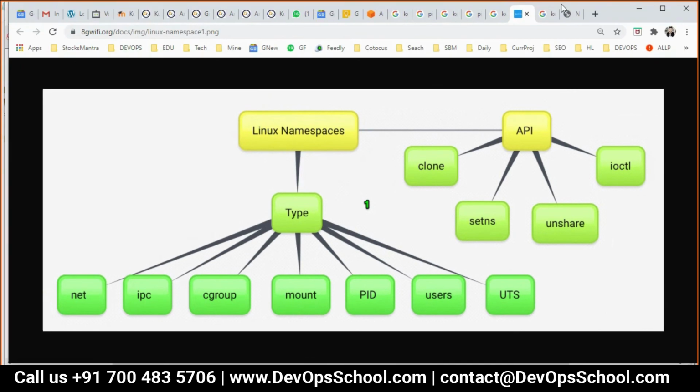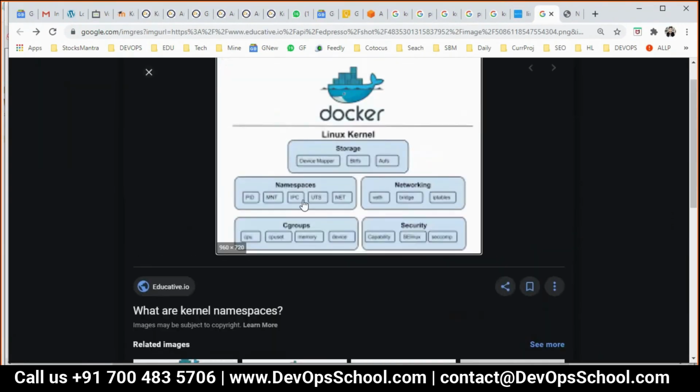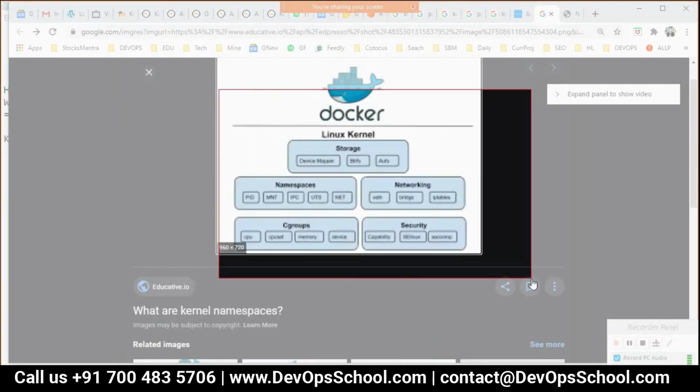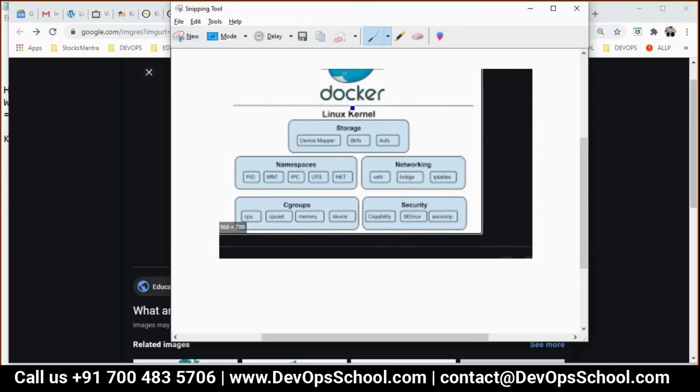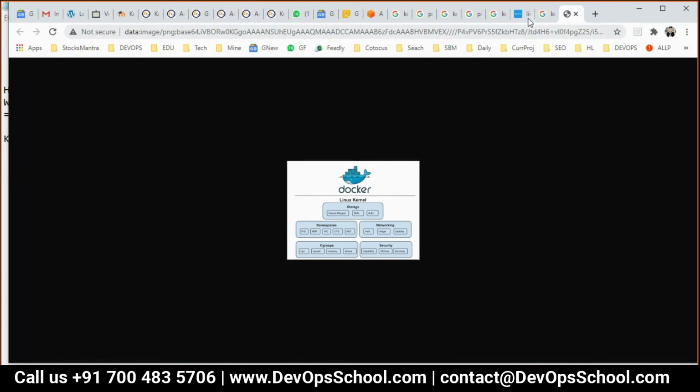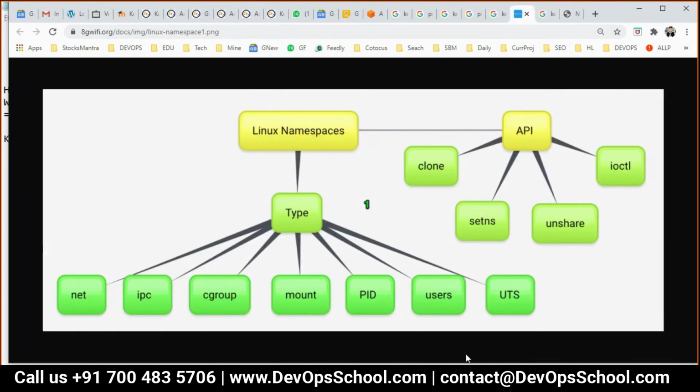The kernel has namespaces, cgroups, security, networking, storage also. Here I am talking about the namespace.